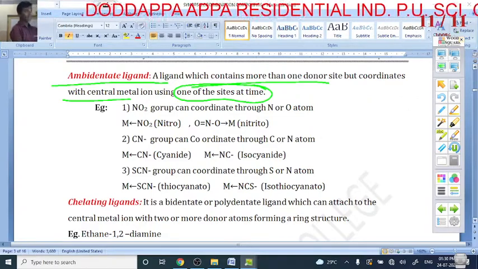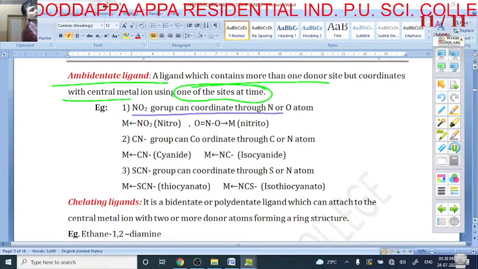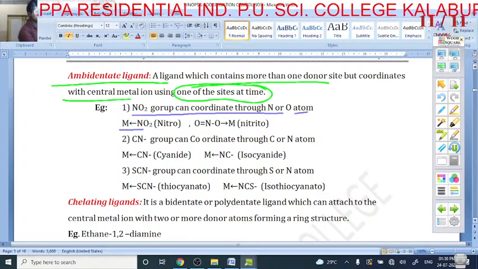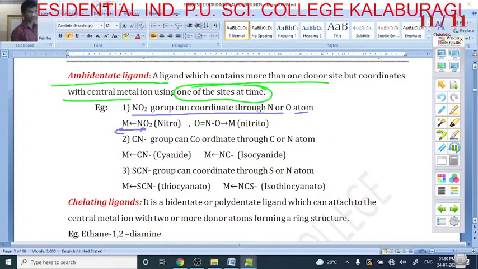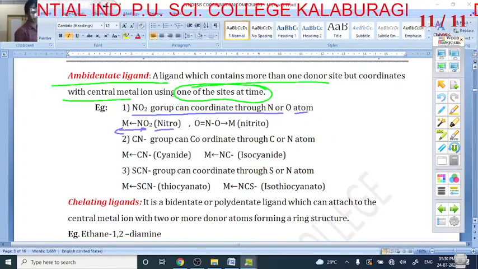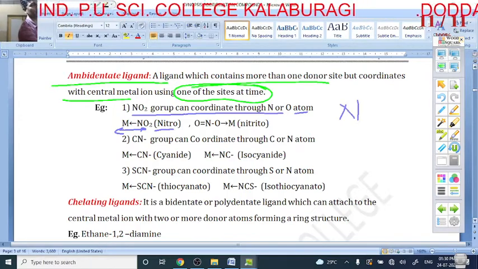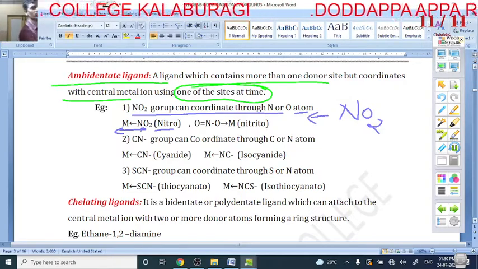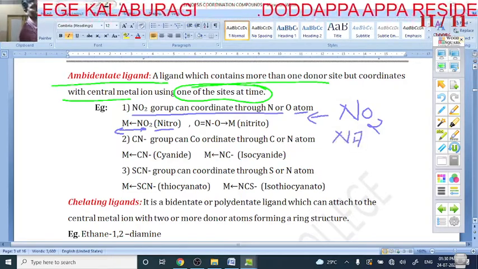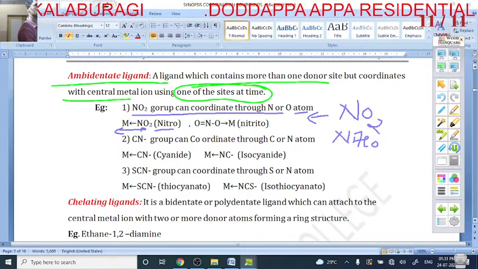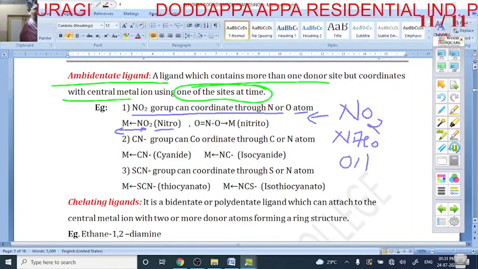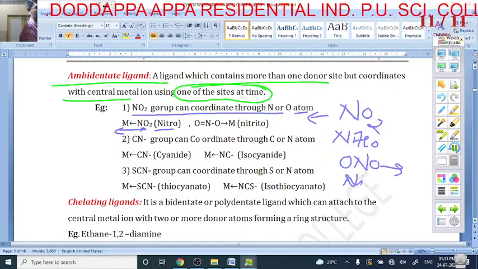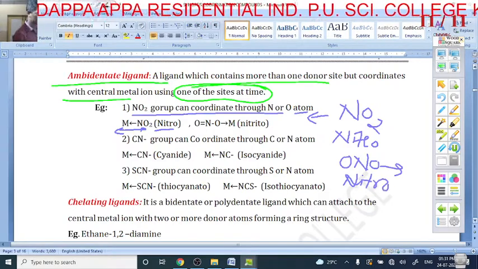Very important. Here, the NO2 group can coordinate through nitrogen or oxygen. NO2 is an ambidentate ligand. In the first case it is a nitrogen donor, so it is read as nitro. If nitrogen gives the electron, it is called what? A nitro complex. Suppose the same NO2 is written as ONO. If oxygen is the donor, it is read as a nitrito complex.